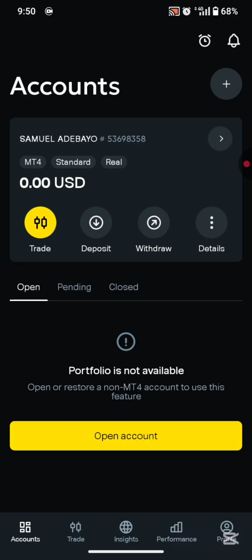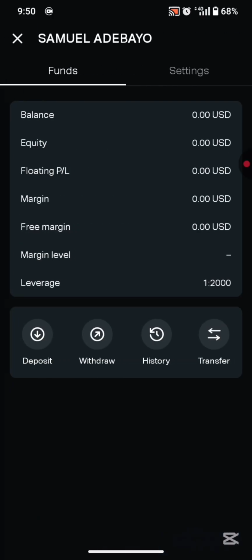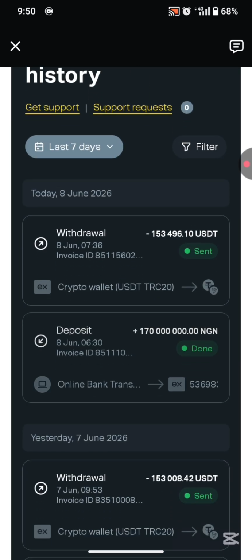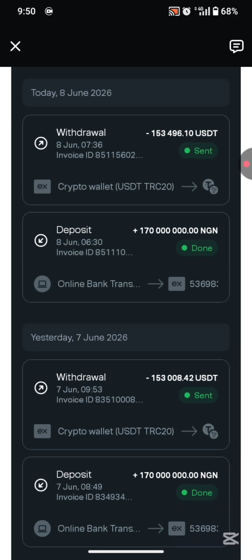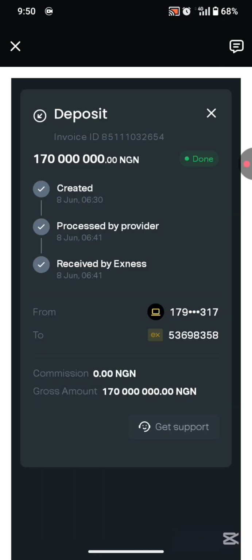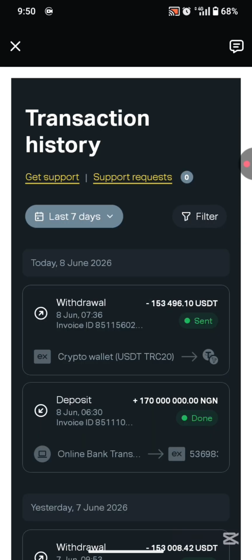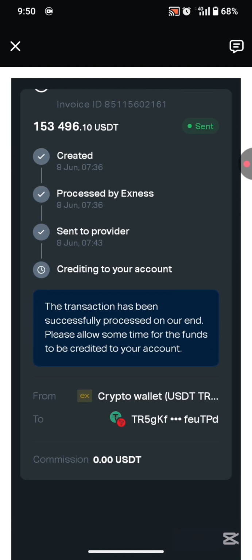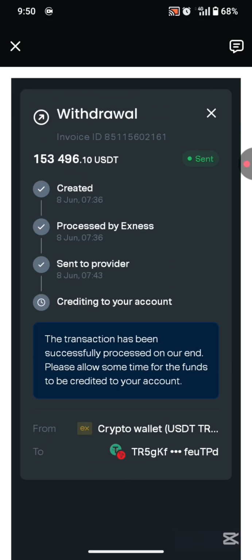Okay, so we've done our arbitrage for today, so I'll simply go ahead and show you guys my history. Remember, I always told you guys that anything that does not show its history, its past record, is not real. So I'm just showing you guys my record as well. This morning I deposited a total of 170 million naira on this platform, and it gave me a total of 153,496.10 USDT. This was my transaction for today, and I withdrew that to USDT.